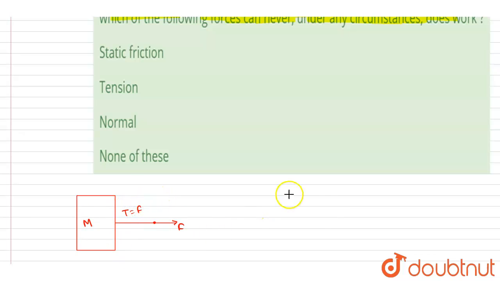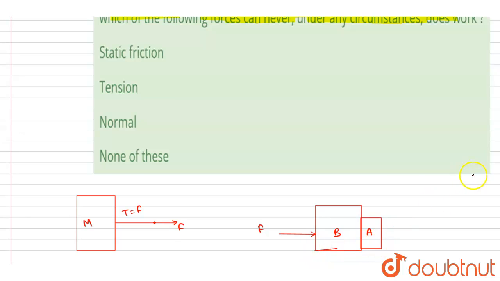Now what about the normal reaction? So if you take this block and this is the other block, right? So if you apply a force like this, so if you see here, as we want the normal reaction work, to see whether it is doing any positive work or what. So if you see here, the normal reaction is doing positive work on block A.